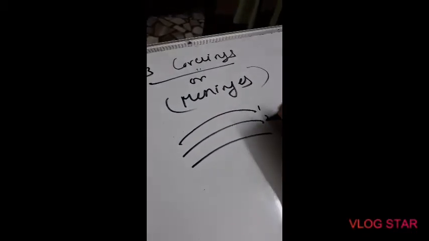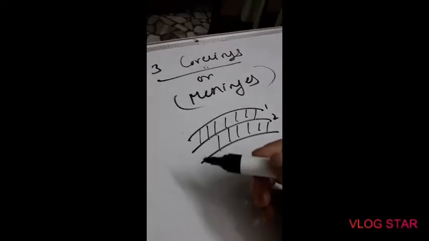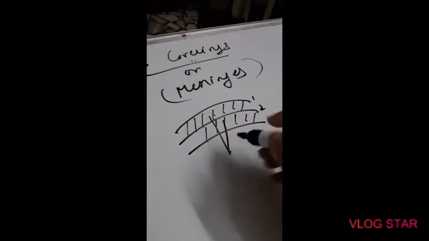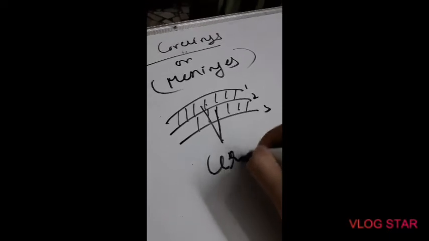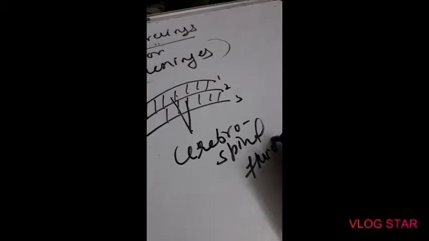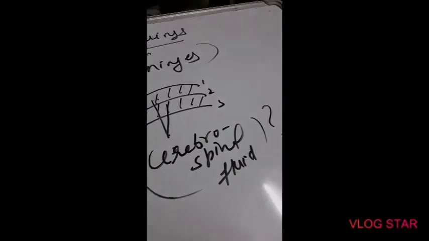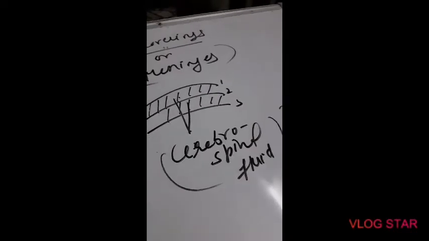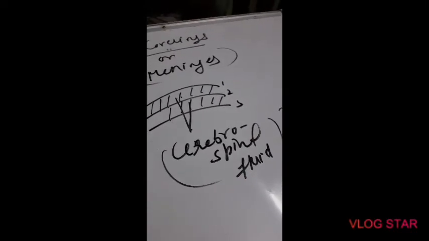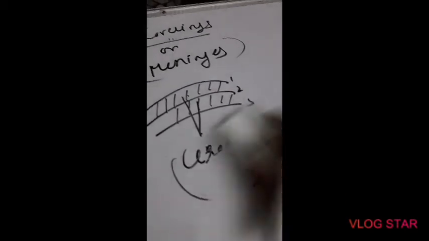This is one cover, this is second, this is third, and there is space between these coverings. This space is filled with fluid. That fluid found in the space is known as cerebrospinal fluid. Quite an important question. What is the function of this fluid and why is it found? It acts as a shock absorber and protects the brain from external injuries. So cerebrospinal fluid provides protection to the human brain.